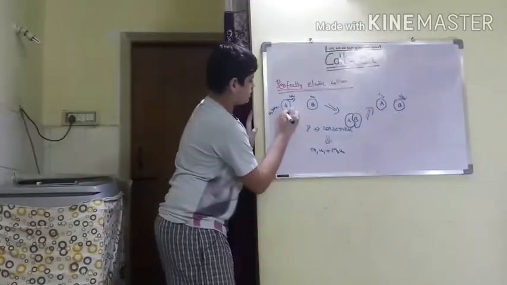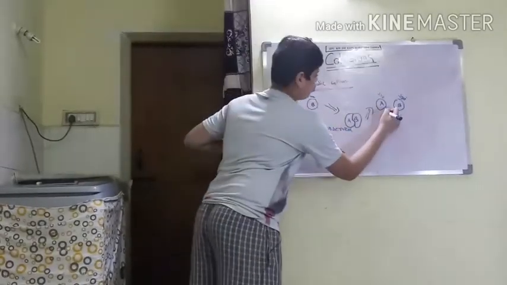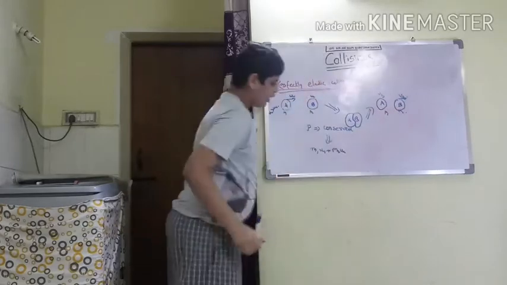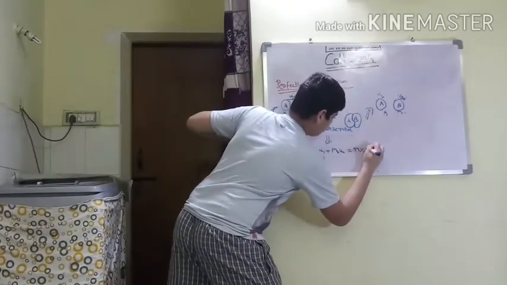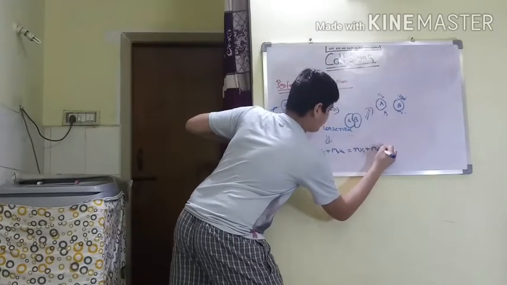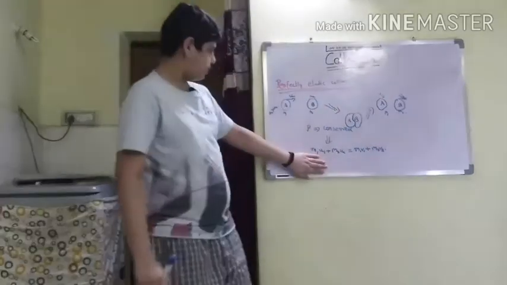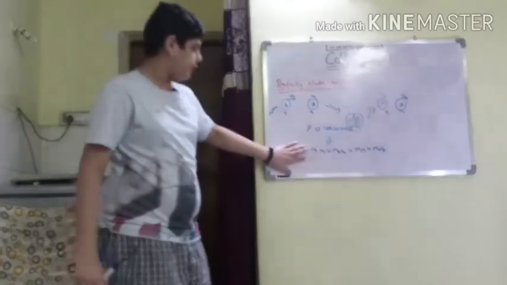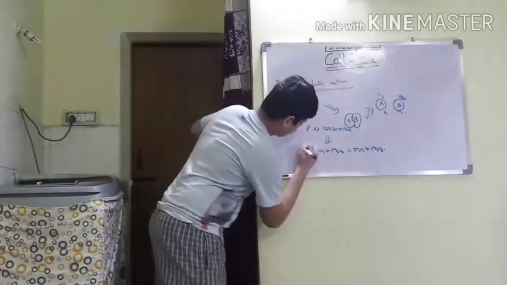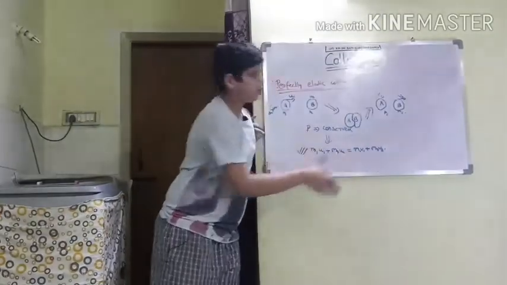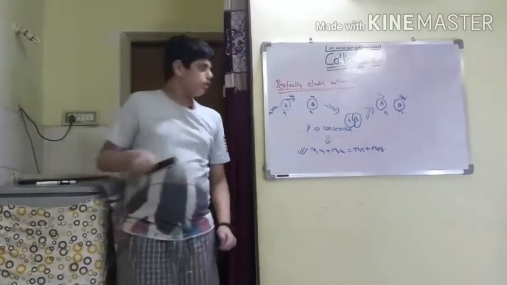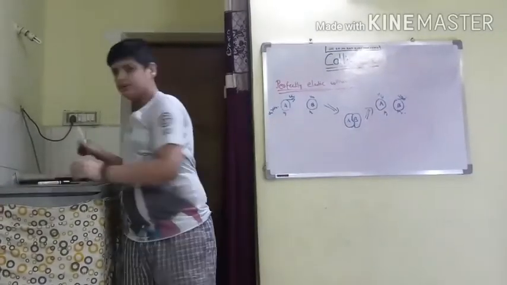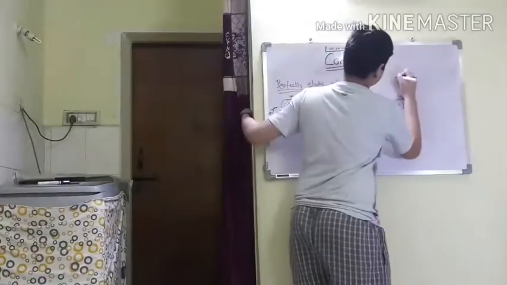Let us suppose these are of masses m1 and m2. m1 u1 plus m2 u2 is equal to m1 v1 plus m2 v2. This is the basic condition for any type of collision. This is very important. Please copy this, then we will get into the second derivation. Keep this aside and let us name this equation 1.